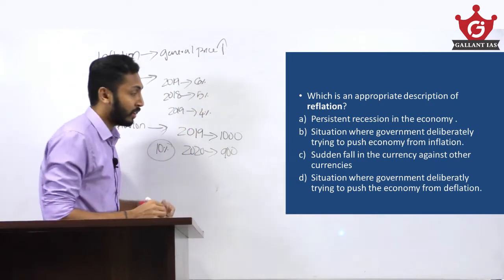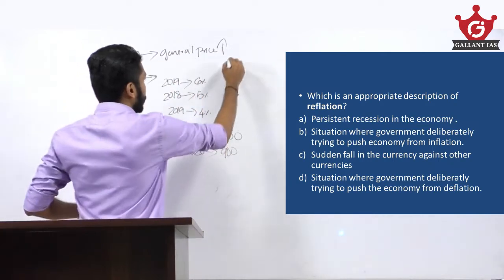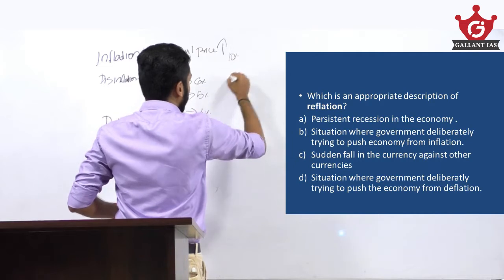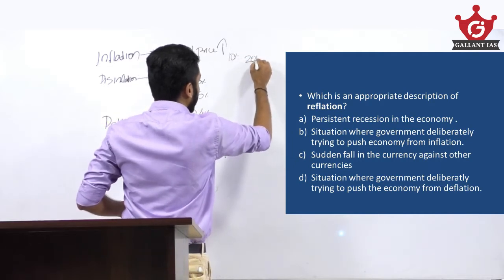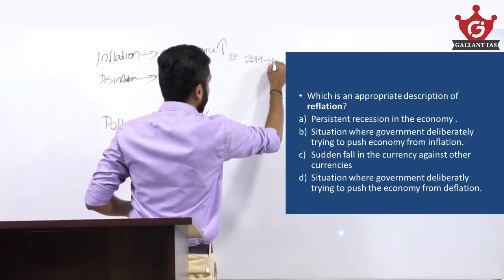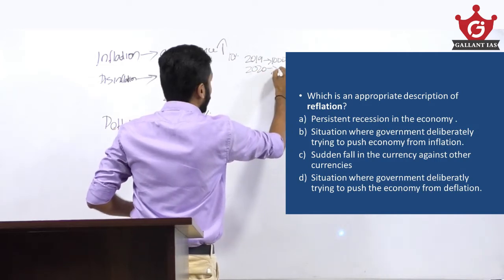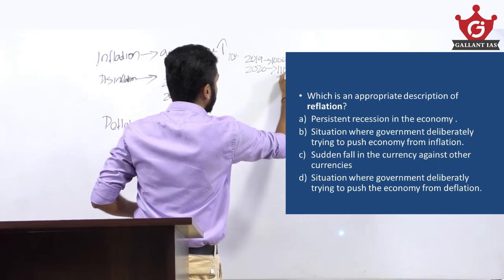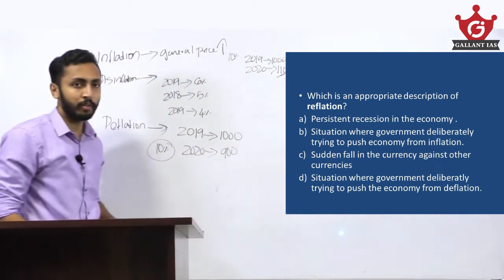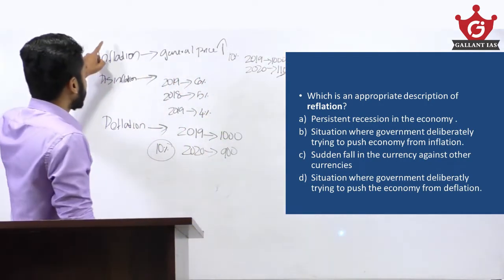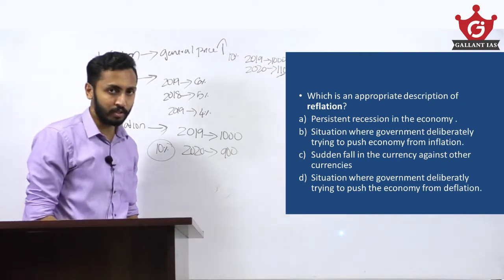In the case of 10% inflation, the price of the car will increase from 1000 to 1100 rupees. So deflation is the exact opposite of inflation.